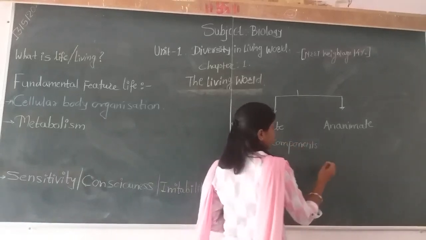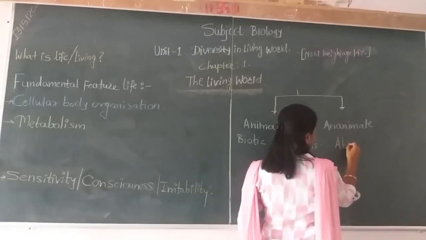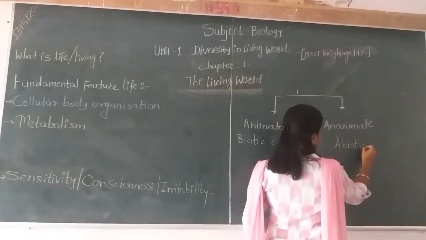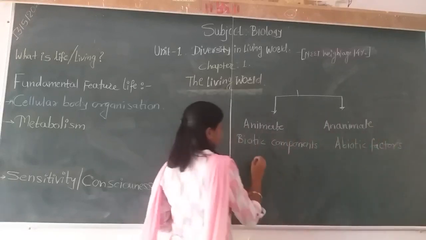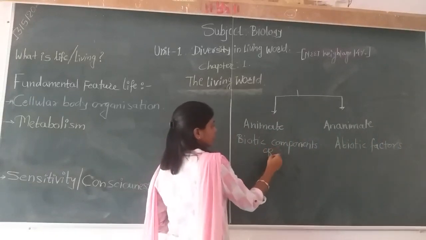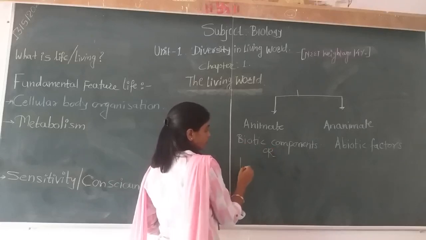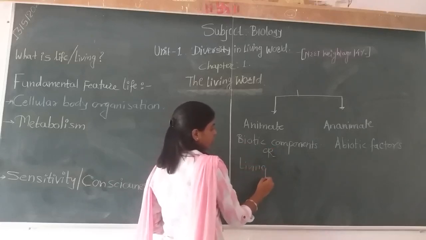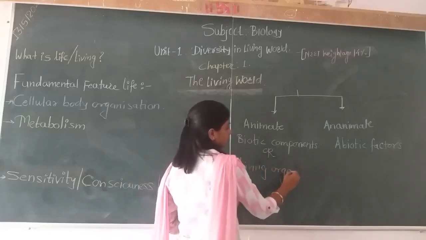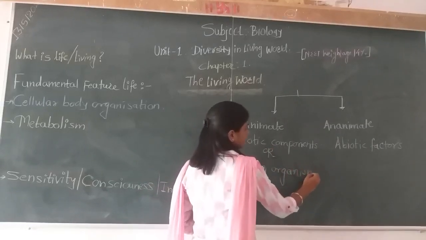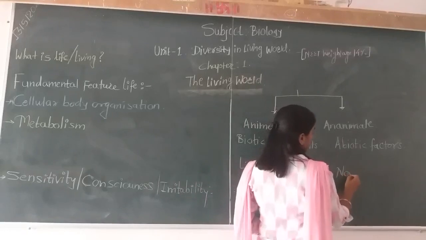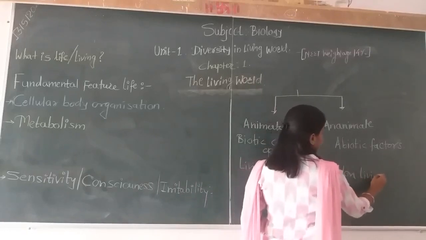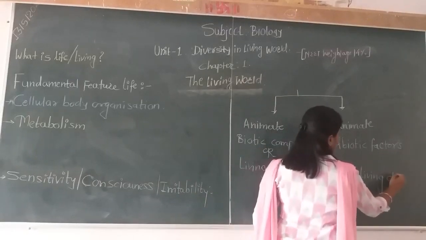And inanimate means abiotic factors. Biotic components are called living organisms. And abiotic means non-living objects.